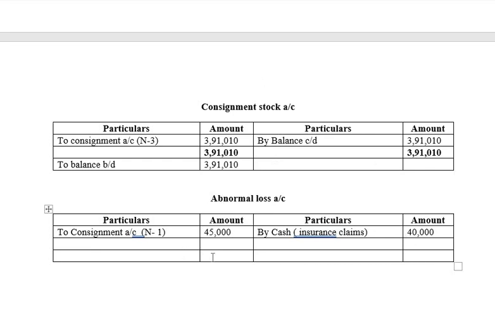Debit side is more, so 45,000 minus 40,000 will give you 5,000. This is nothing but the profit, the balance to be transferred to profit and loss account.